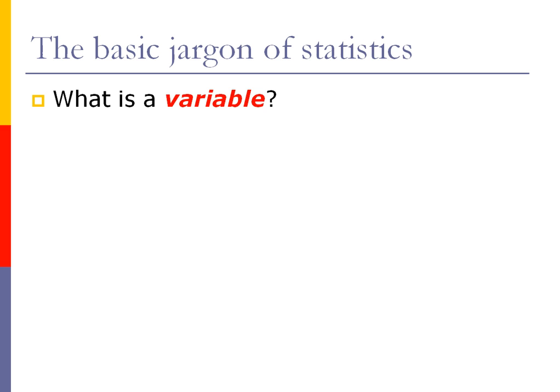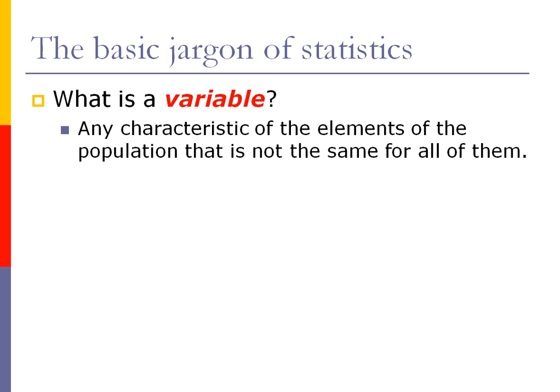Well, what is a variable? Well, as the word says, it's something which is going to change. Change from what? From element to element of the population. So once we look at the population, each element, they're not all going to be equal, right? If they were equal, then we wouldn't do statistics. Statistics does look at variability.